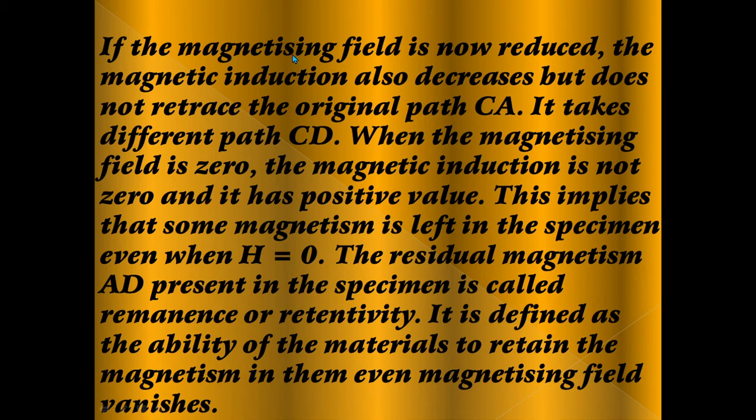From this paragraph we should understand one thing. When the magnetizing field is removed, the material behaves like a magnet because some magnetism is left in the specimen.